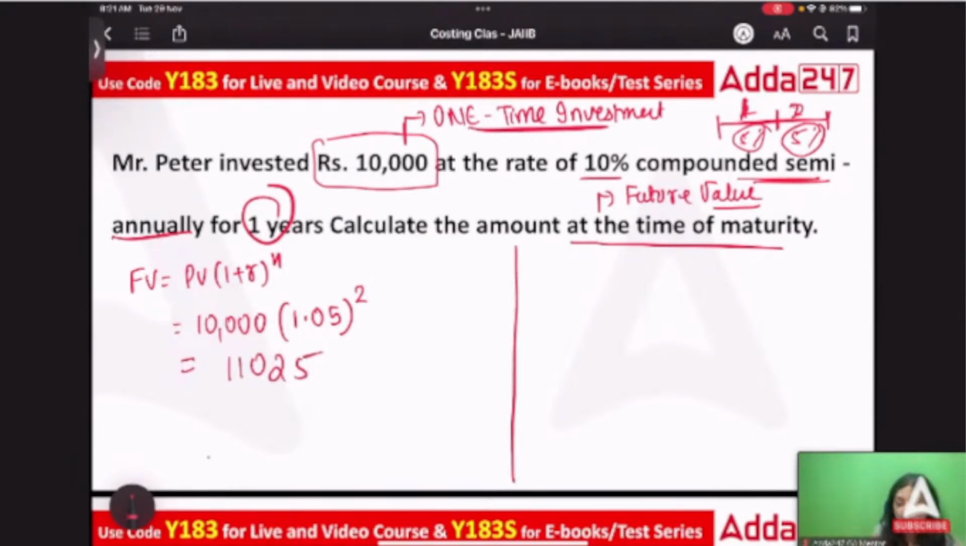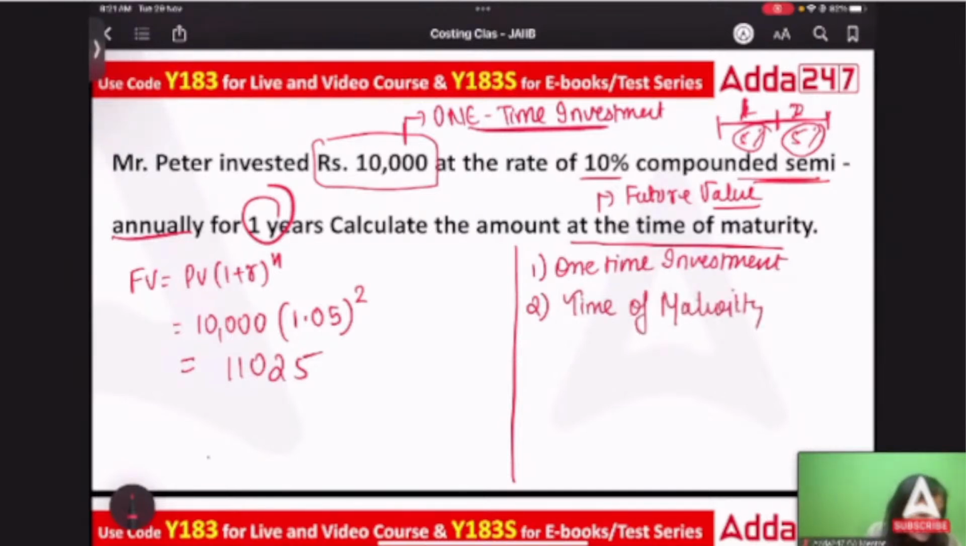What are the key takeaways from this? Number 1, in case of a one-time investment, the formula to be used is the one for a situation of one-time investment. Second, the words used are time of maturity. What will be the amount that you will get at maturity? Maturity means in the future. Yes, Rajeshwari, it would be there. So time of maturity, right? That means they're talking about future value.